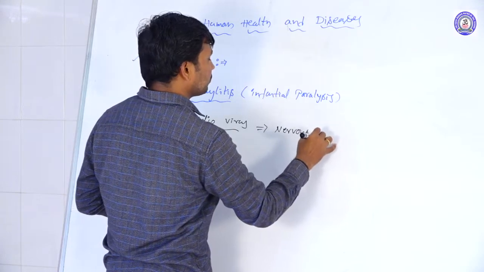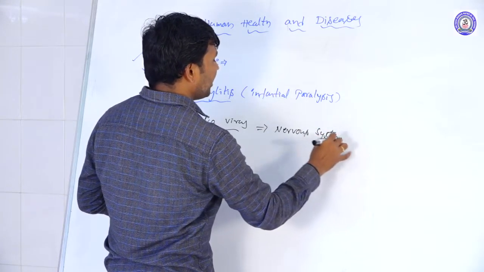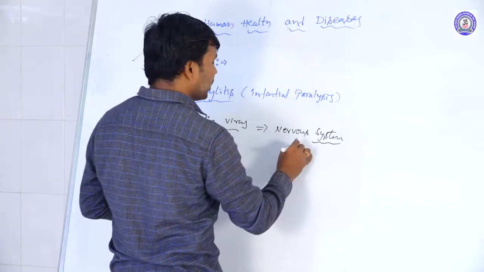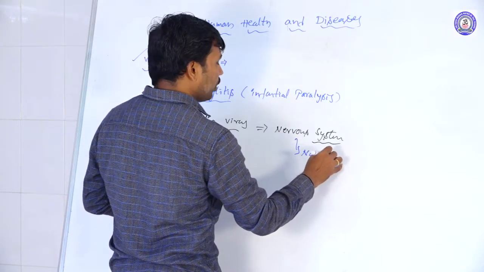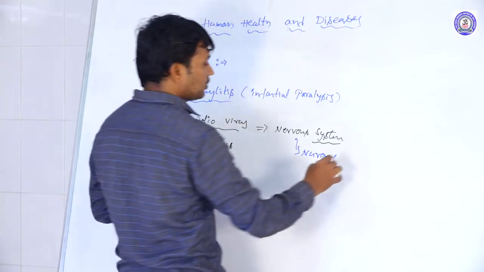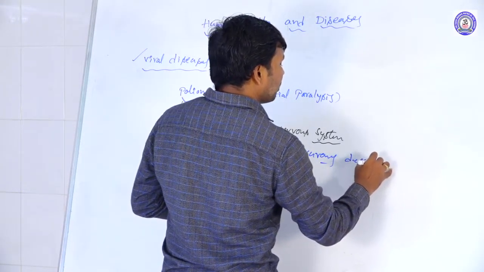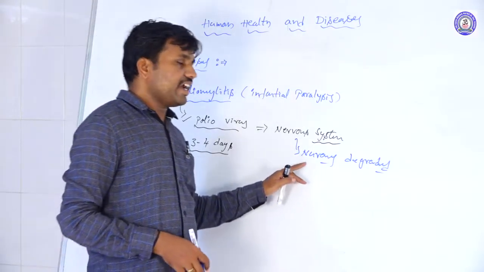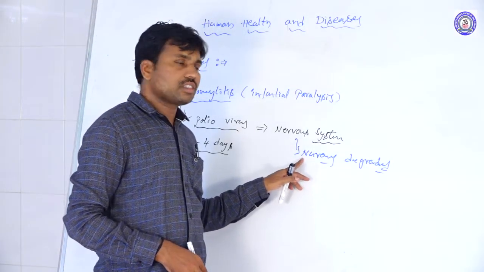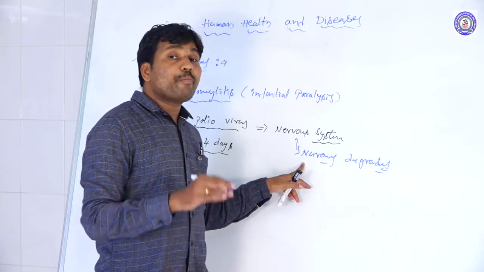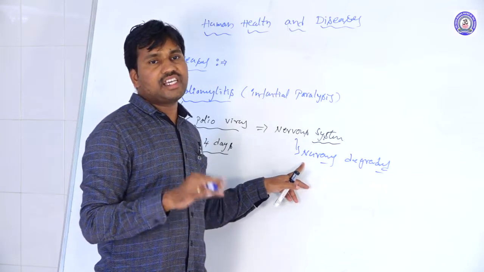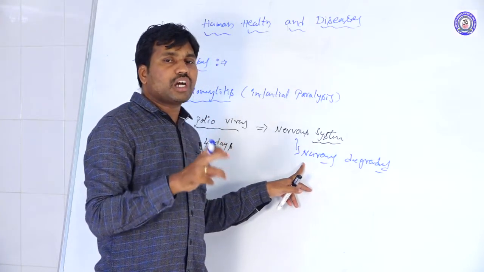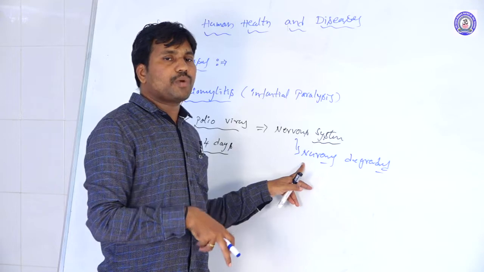Because of the destruction of the neurons, it leads to permanent paralysis, since the nerves supplying those parts are damaged.